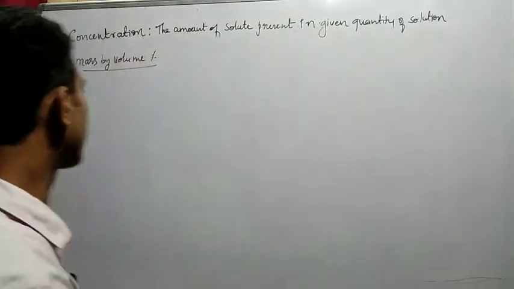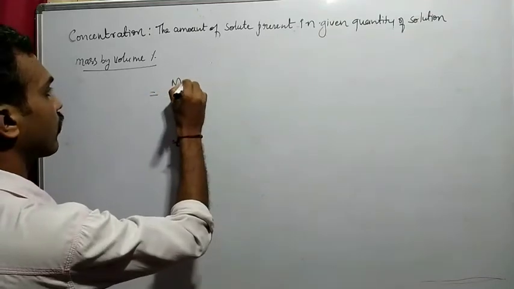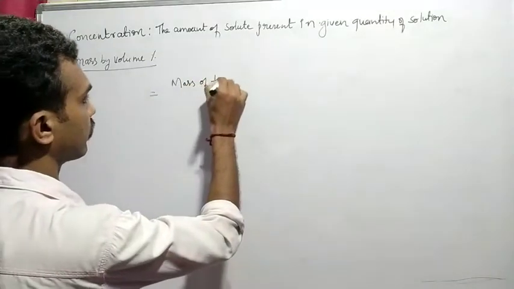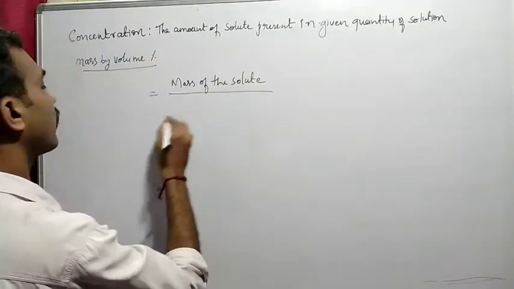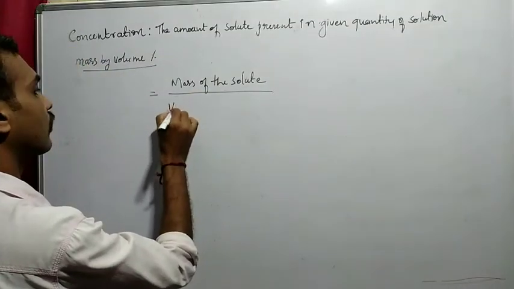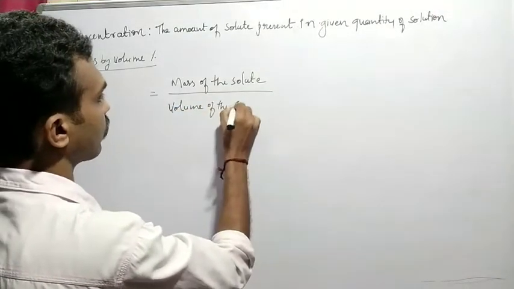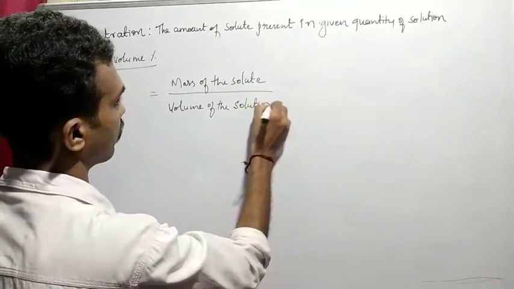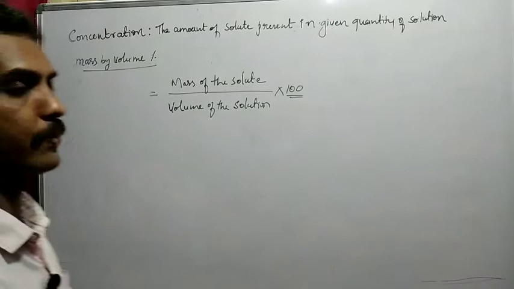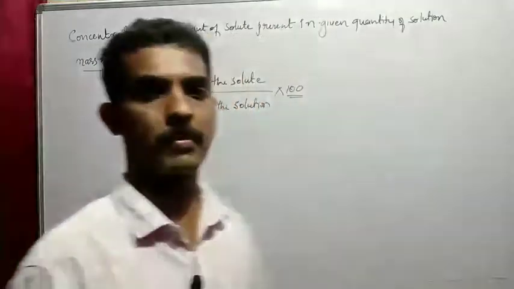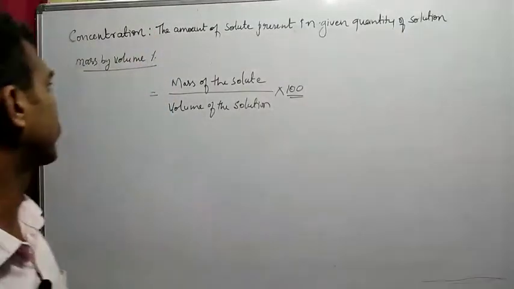Here mass by volume percentage is equal to the mass of the solute divided by the total volume of the solution, into 100. So this is exactly what a mass by volume percentage is. Okay, so this is regarding mass by volume.